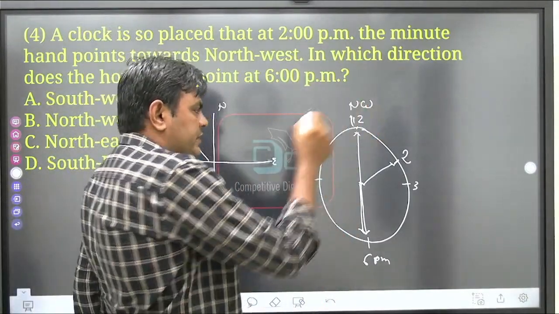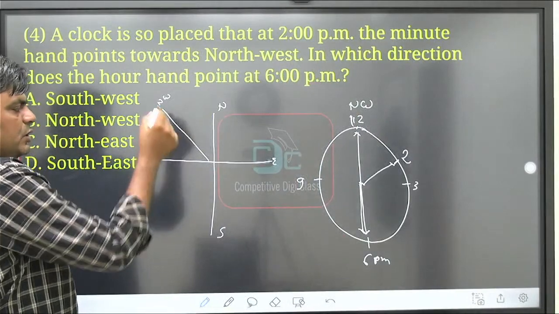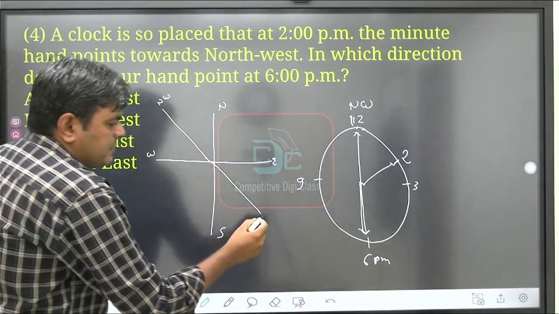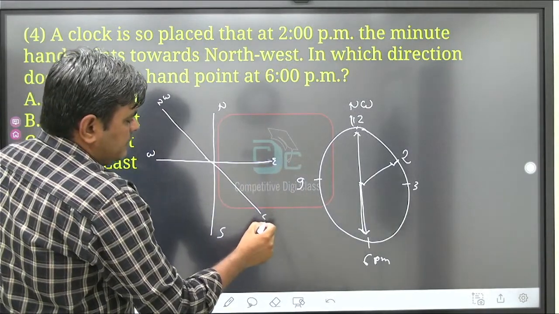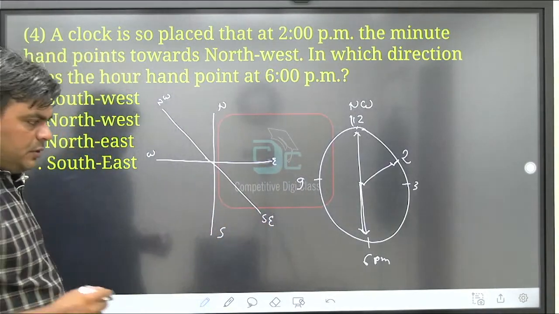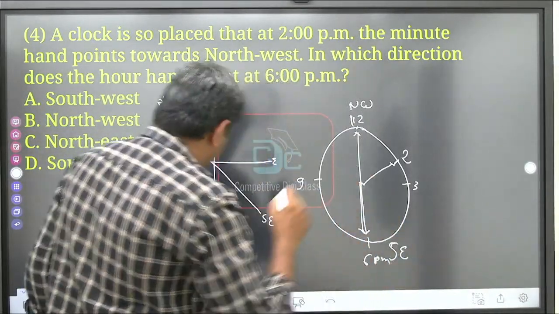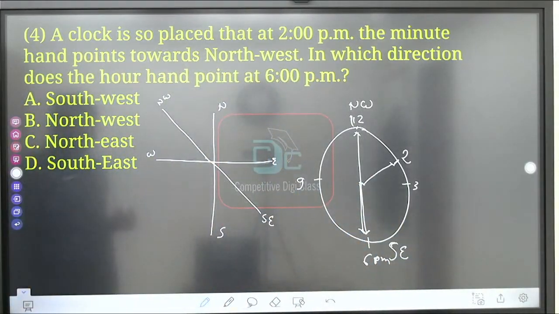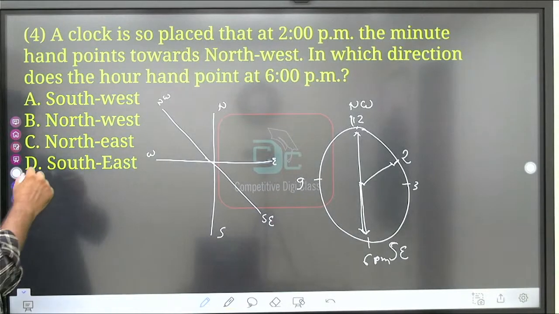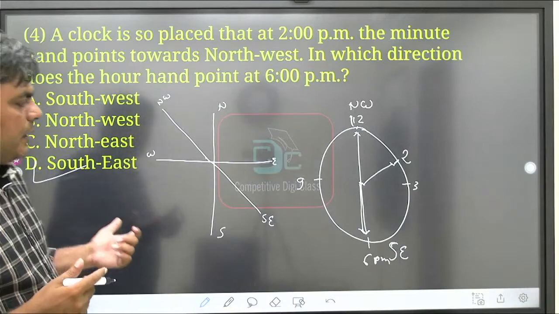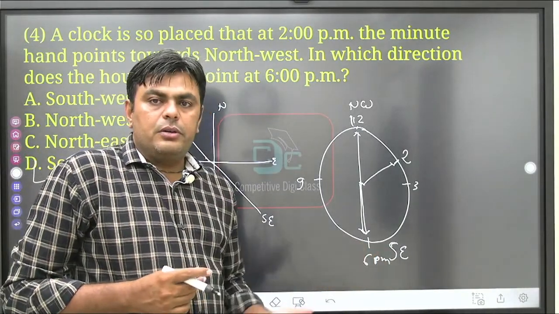If this is northwest, then the opposite of northwest is southeast. So option D is given over here, that is southeast. So southeast is the correct option.